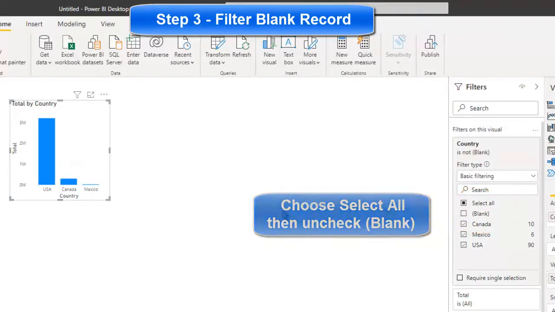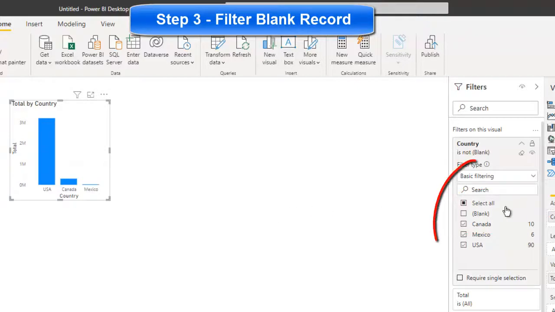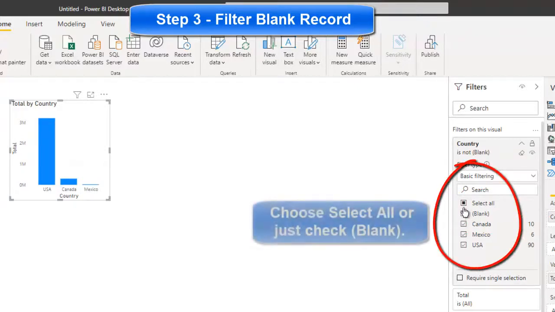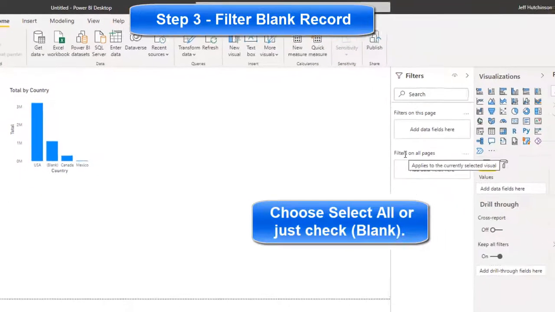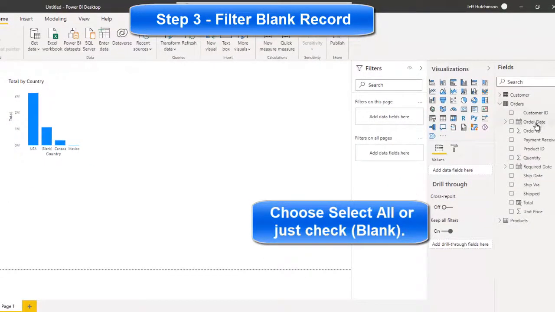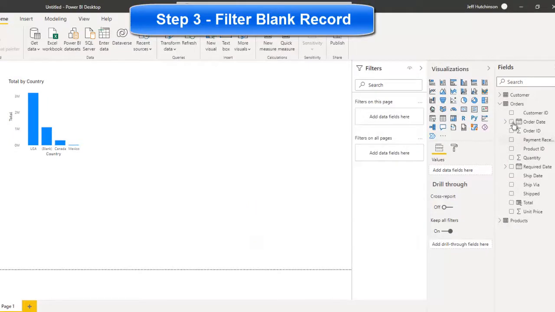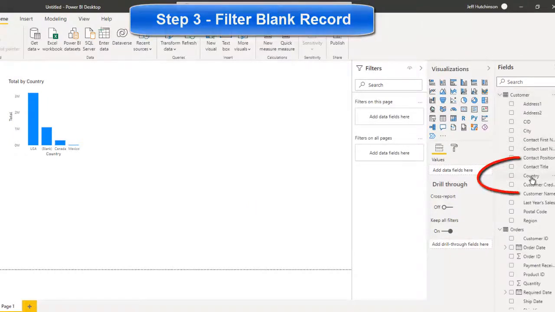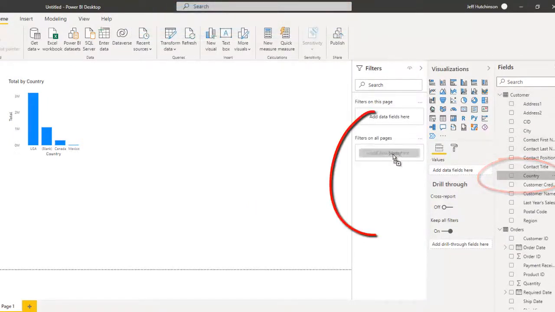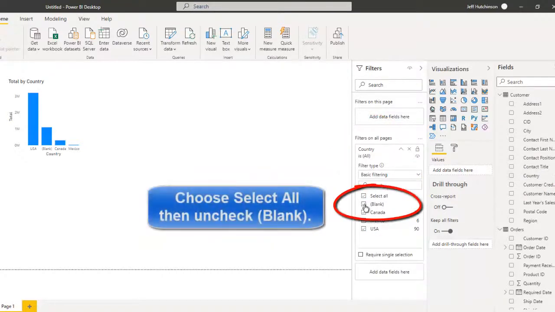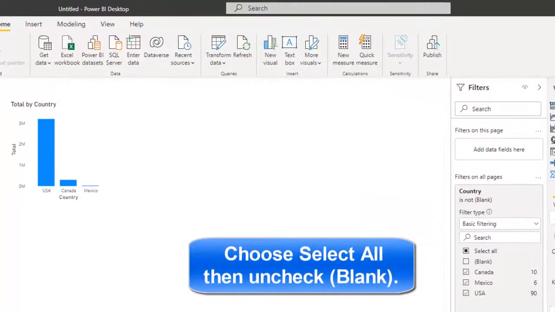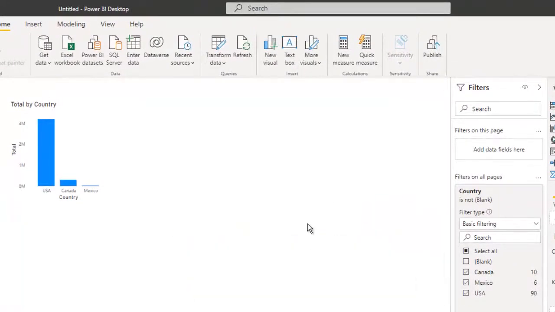Now, another thing you could have done here is we could actually go through and turn them both back on, but we could actually put this on filters on all pages. So if I simply drag the country field into the bucket called filters on all pages, and then I did the blank, that means that anytime I create a report on the page, that blank will no longer appear.